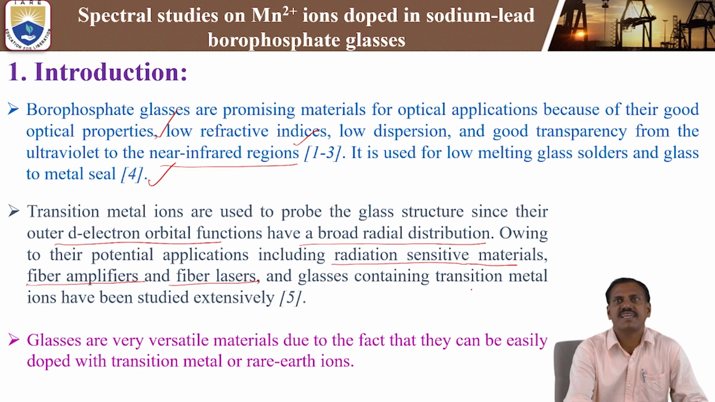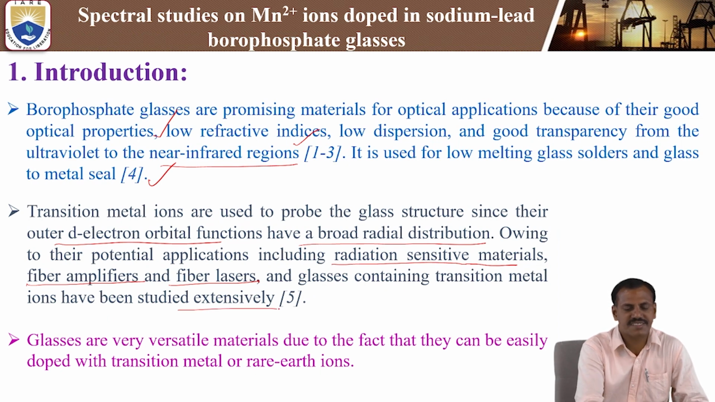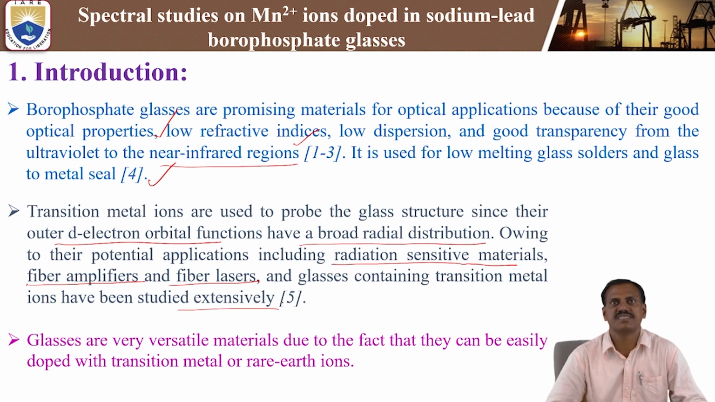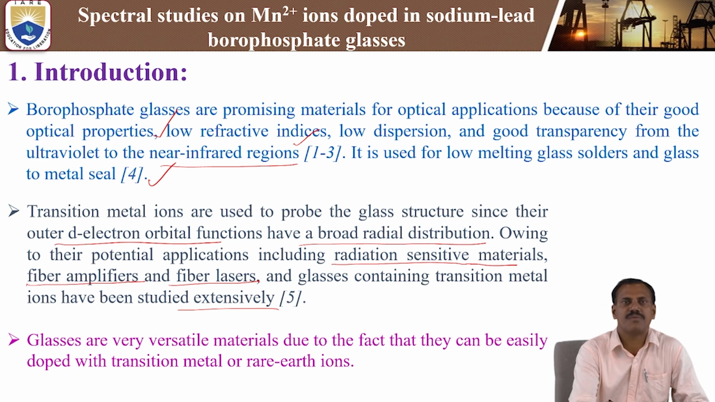Glasses containing transition metal ions have been studied extensively in previous studies. They have been studied for many applications because they exhibit high transparency from the UV region to the near infrared region, and they have many potential applications for fiber amplifiers and fiber lasers. Glasses containing transition metal ions have been studied extensively for different kinds of applications.